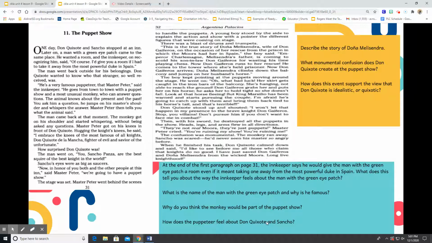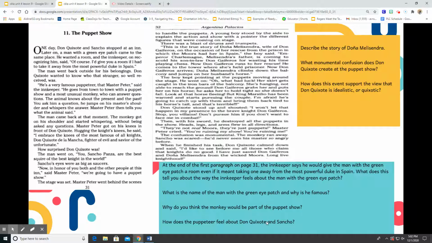The man came back at that moment. The monkey got on his shoulder and started whispering. Without being asked any questions, Master Peter got on his knees in front of Don Quixote. Hugging the knight's knees, he said, "I embrace the knees of the most famous of all knights, Don Quixote de la Mancha, fighter of evil and savior of the unfortunate." How surprised Don Quixote was. The man went on, "You, Sancho Panza, are the best squire of the best knight in the world." Sancho's eyes were as big as saucers. "Now, in honor of you both and the other people at this inn," said Master Peter, "we're going to have a puppet show." The stage was set.